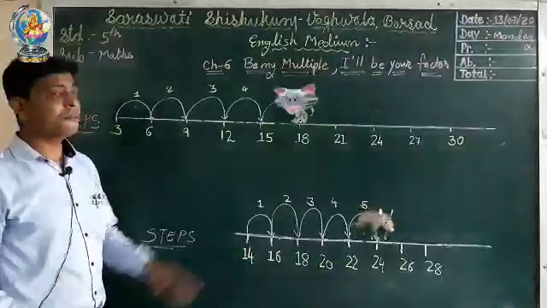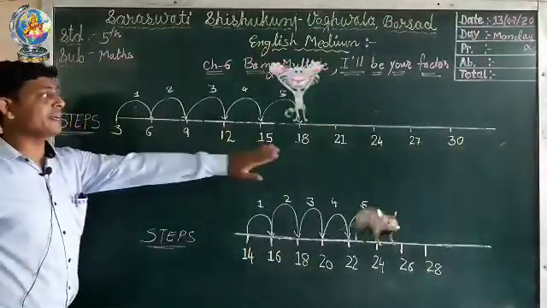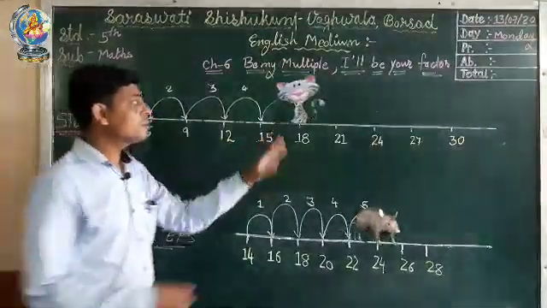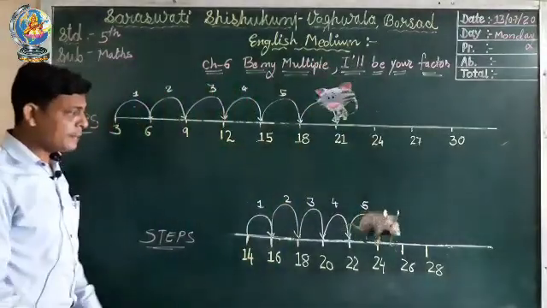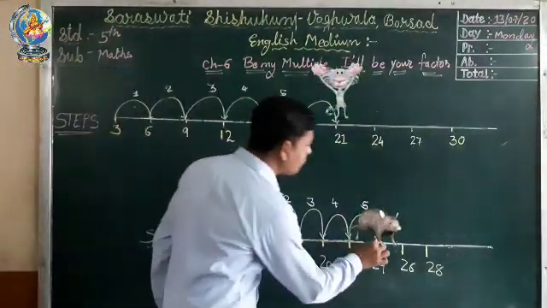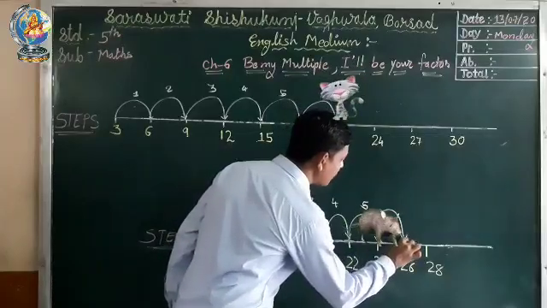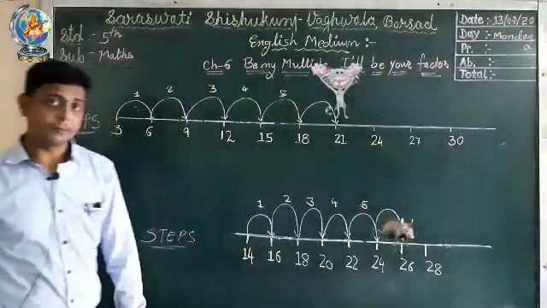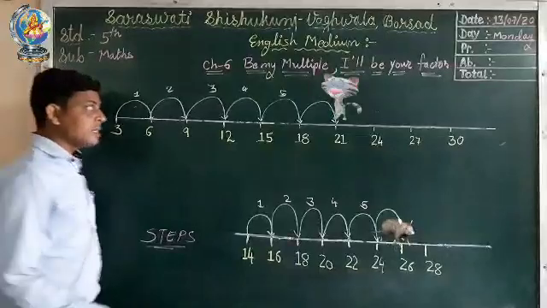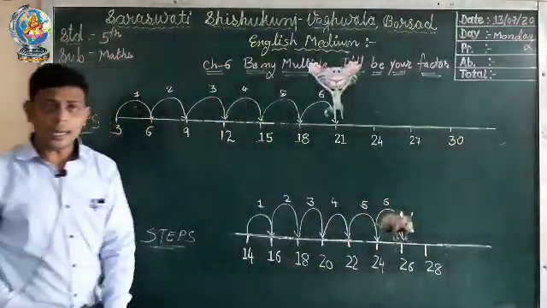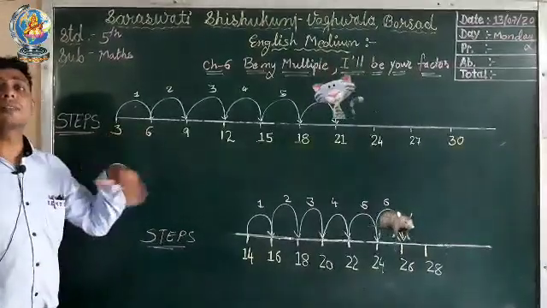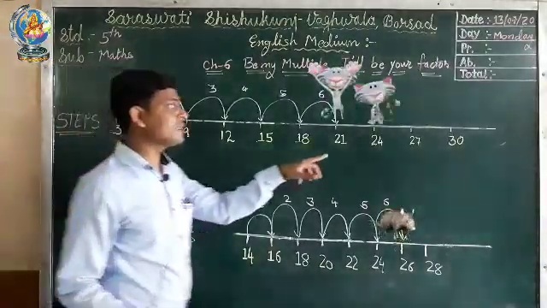Again they will jump. Again the cat will jump from step 18 to number 21. At the same time the mouse will jump from 24 and it will reach number 26. This is the 6th jump of both of them. Again the cat will jump 3 steps at a time and it will reach which number?